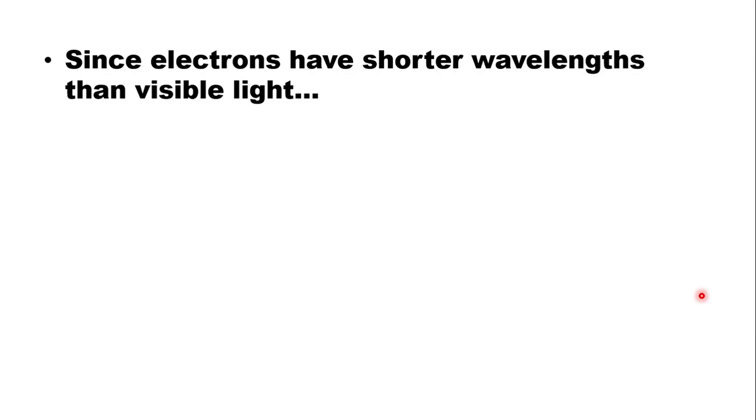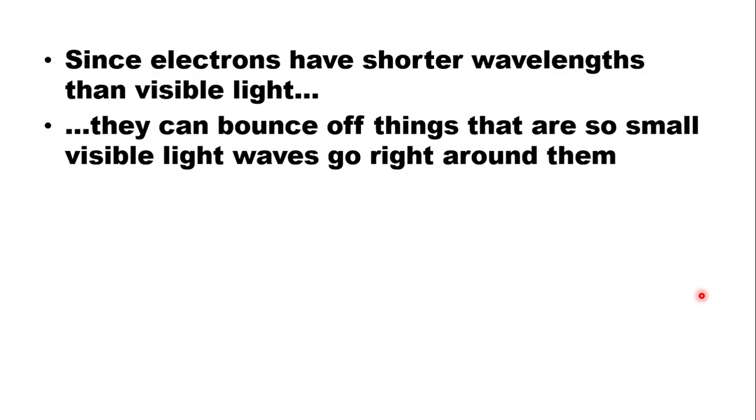So we get to a point where we look at objects that are so small that the light waves, the 400 to 750 nanometers, have such long wavelengths that they just go right around the object, they don't bounce off it, and we can't see them. So there's a limit to what you can see with light. When an object becomes too small compared to that 750 to 400 nanometers, it actually becomes invisible with light.